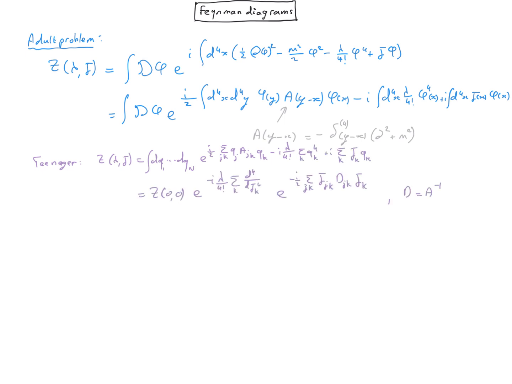we can now proceed by analogy, using the fact that the teenager problem is just a discretized version of the adult problem. We have n integrals, which becomes a path integral. We have a sum over j and k, which now becomes two continuous integrals over x and y. We have q_j becomes phi of y, a_jk becomes A of y minus x, q_k becomes phi of x, etc. So we can just use the results for the teenager problem and take the continuous limit of it in order to get a reformulation of the adult problem.